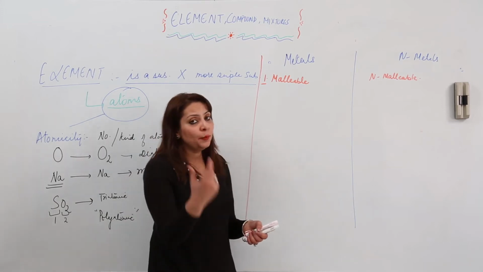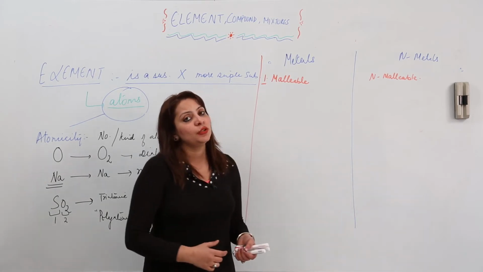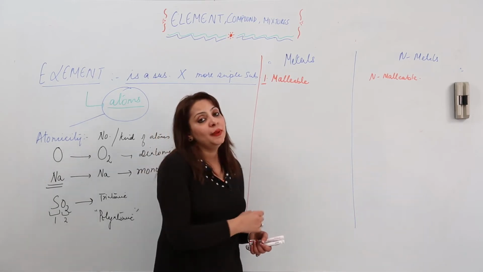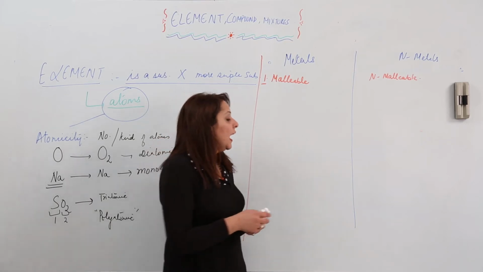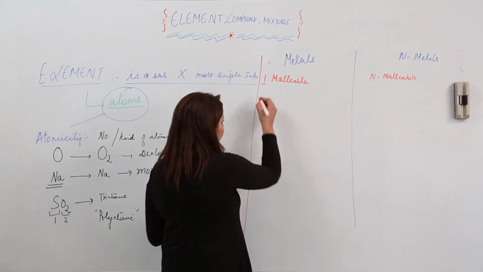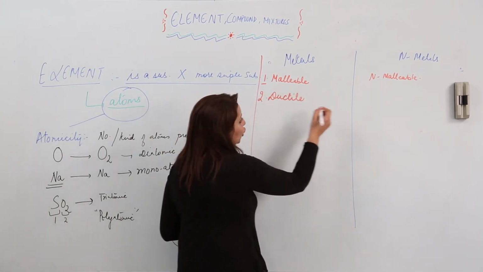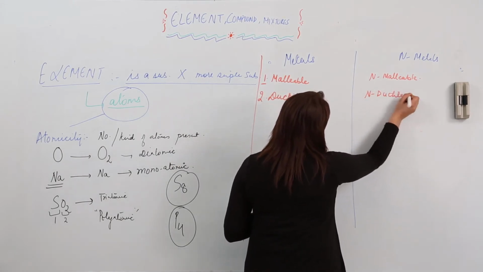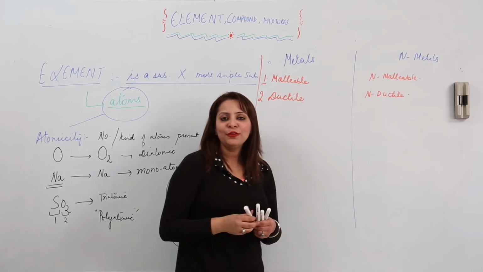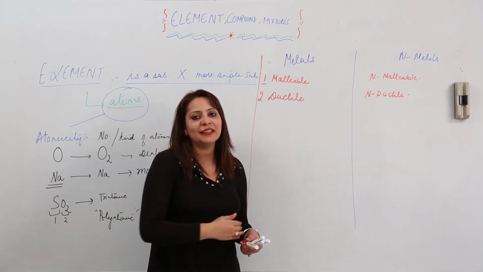So according to the property, we have seen that metals can be beaten into thin sheets and non-metals cannot be beaten into thin sheets. And the second property is metals are ductile and non-metals are non-ductile. Again, it is a new term for you. How many of you actually know what the word ductile means?